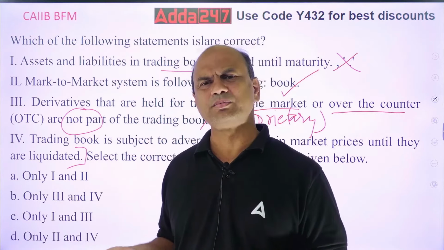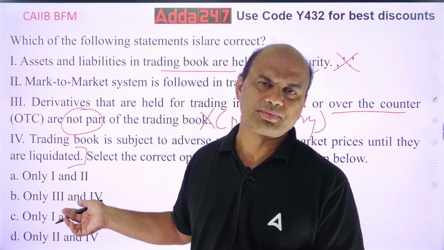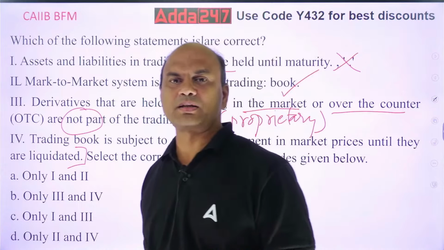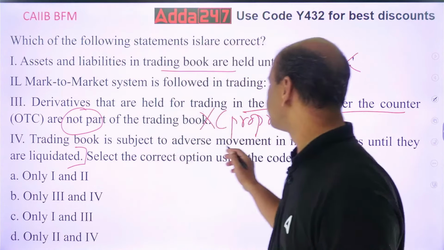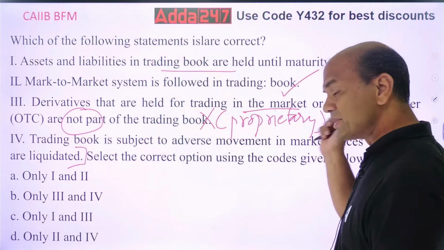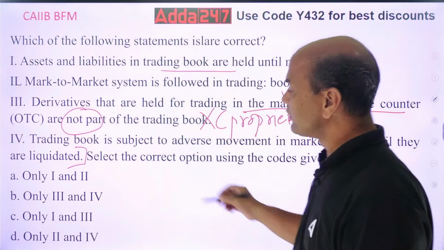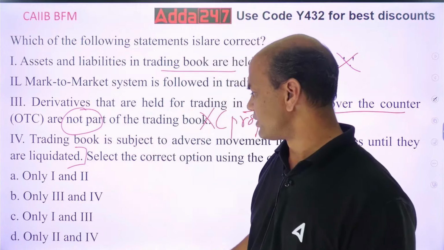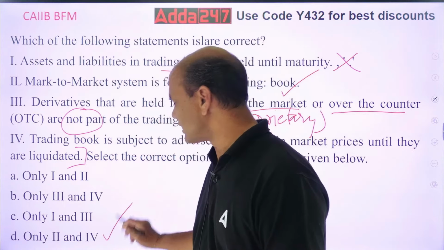You will not check because you have already sold the share. That is known as liquidation. So it is always subject to market movements as long as you have not liquidated it. So 2 and 4, this is the correct option.